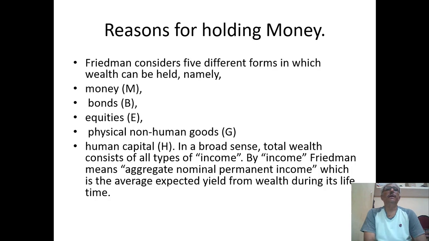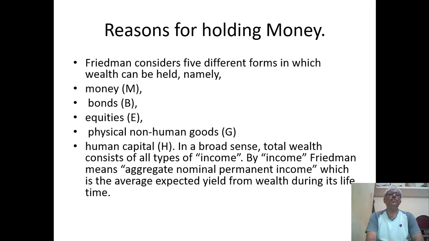Milton Friedman considers the different forms in which wealth can be held. He said that money is a part of wealth. Therefore, wealth can be held in different forms: money, bonds, equities, physical non-human goods, which means goods and services, and at the same time human capital, that is H.